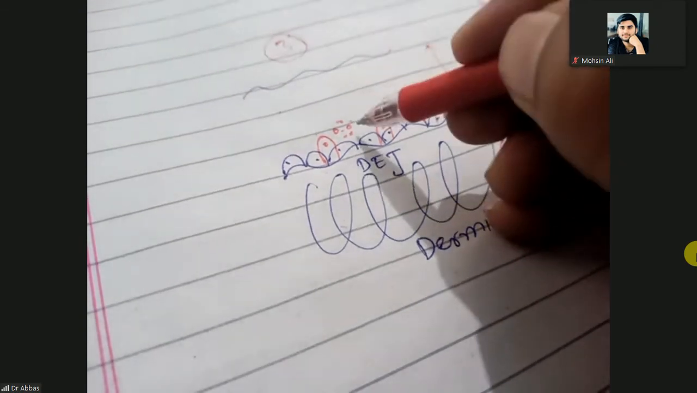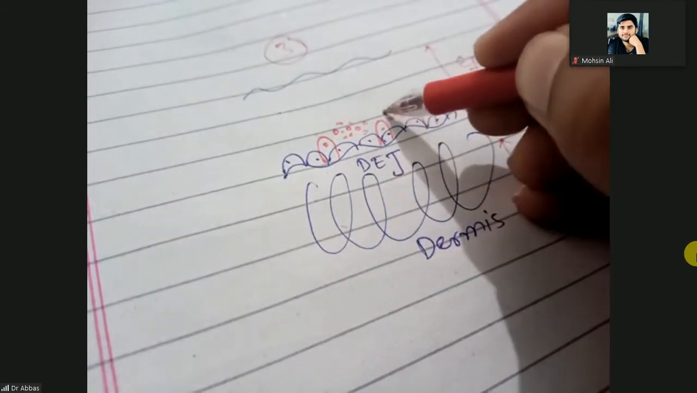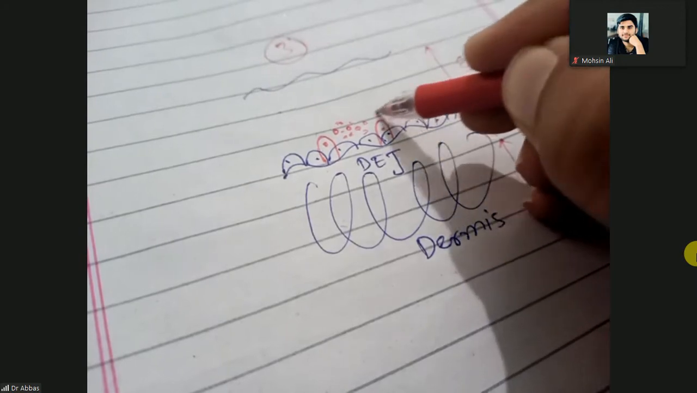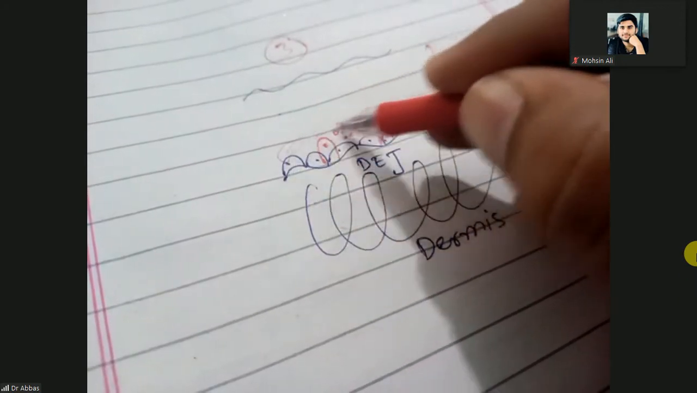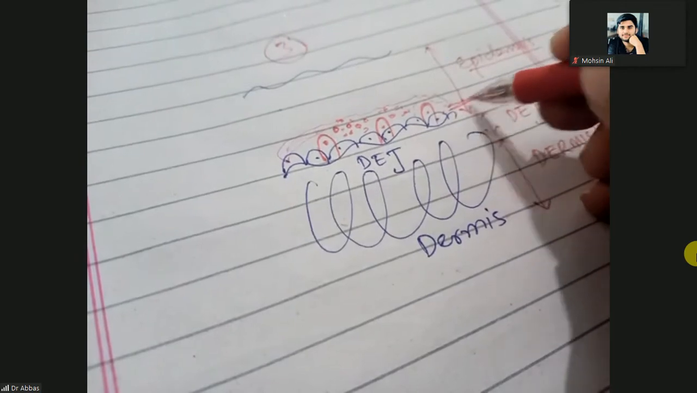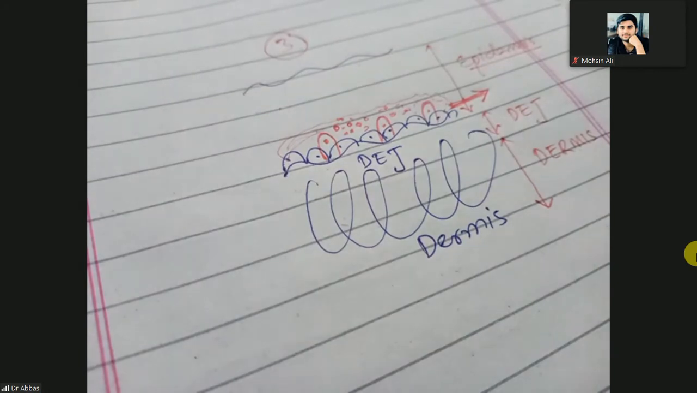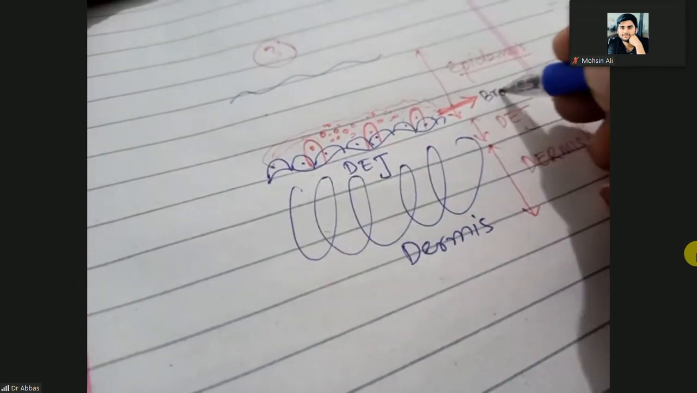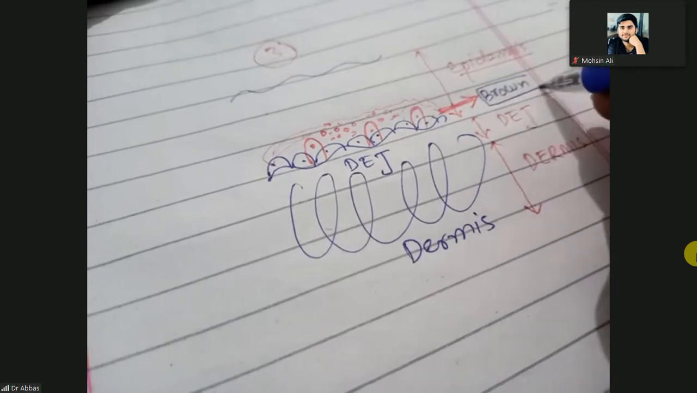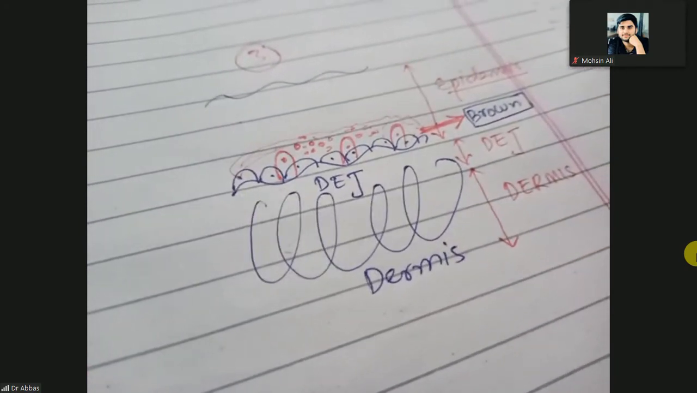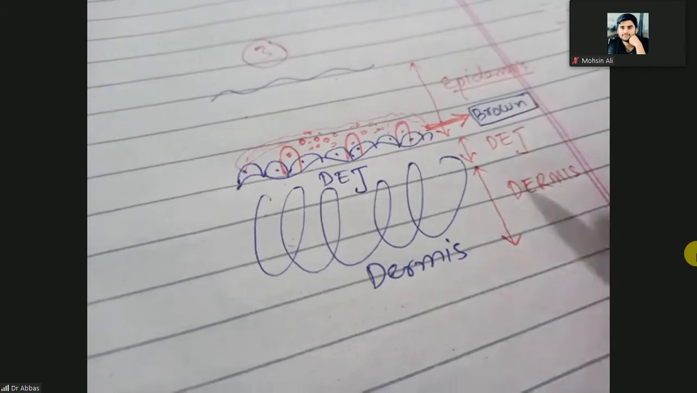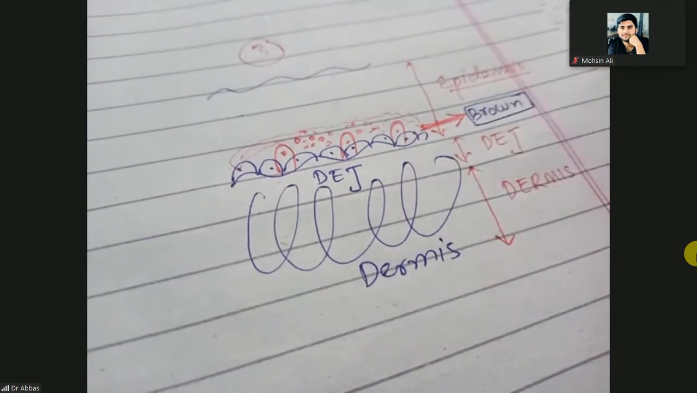Clear? So if the melanocytes are here in the basement membrane, and the melanin is also here, then it will impart color to the skin. That color of the skin will be brown. What will be the color of the skin? It will be brown. If the melanocytes and melanin are present at the lower epidermis, here is the lower epidermis,